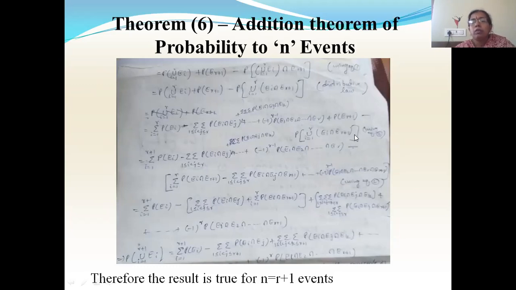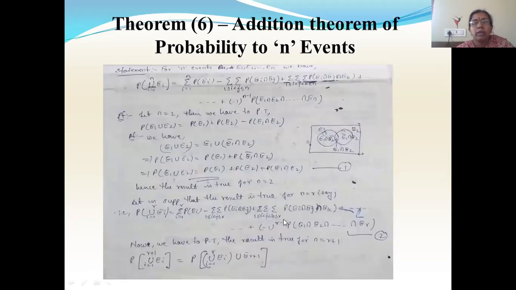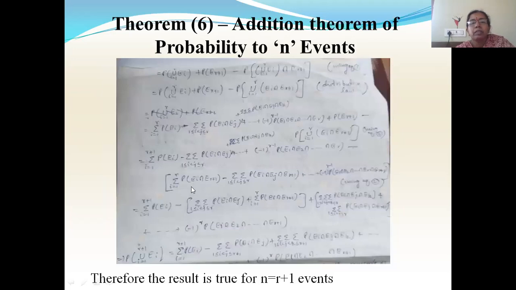So again I'll use equation 2. What is equation 2? The expression we got from equation 2. So I'll express this using equation 2, that is using this equation. Wherever I have Ei, I'll write Ei intersection E(r+1) in this equation. That I'll substitute here. So summation P of Ei intersection E(r+1), minus double summation Ei intersection Ej intersection E(r+1), plus so on, minus 1 to the power of r minus 1 P of E1 intersection E2 intersection Er intersection E(r+1). Again using equation 2.